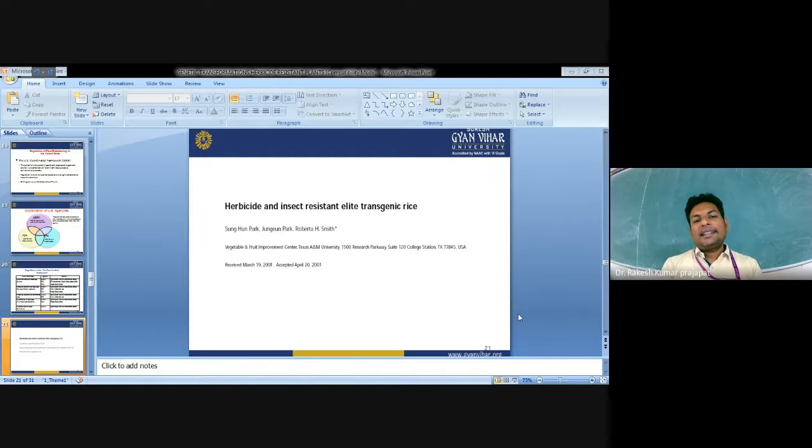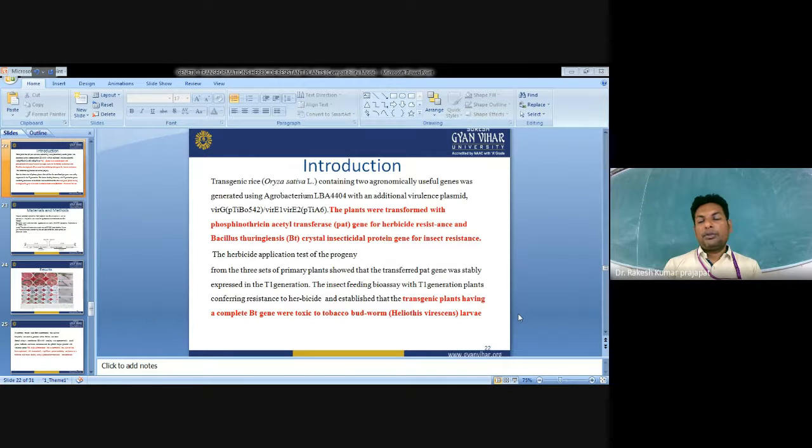Now, herbicide and insect resistance: elite transgenic rice has been developed using these technologies. Transgenic rice containing two agronomically important genes was generated using Agrobacterium, in addition to helper plasmids. The plants were transformed with the phosphinothricin acetyltransferase PAT gene for herbicide resistance and Bt crystal insecticidal protein genes for insect resistance.